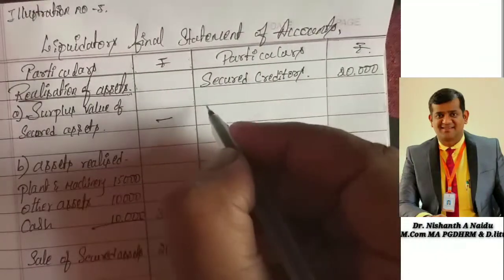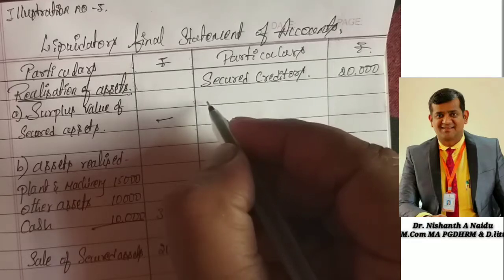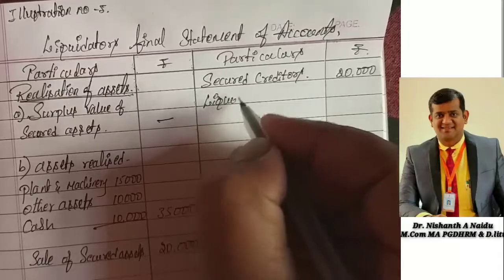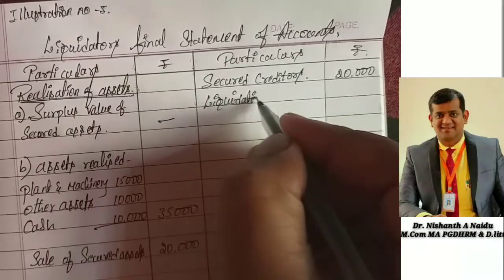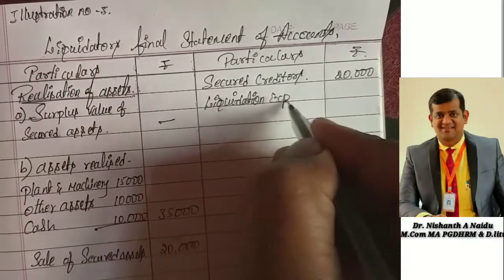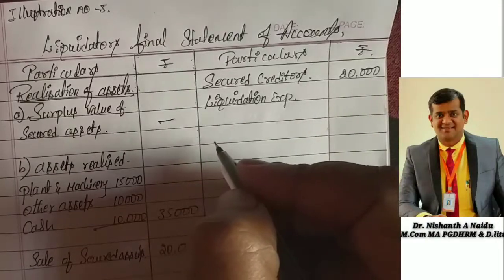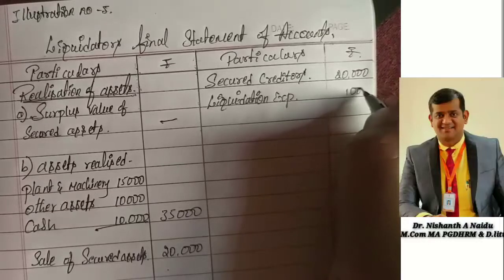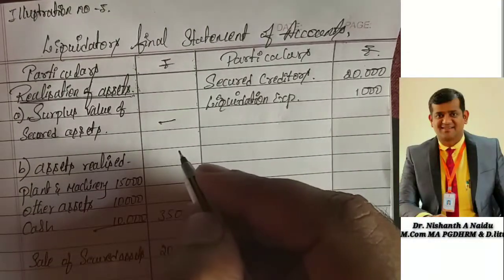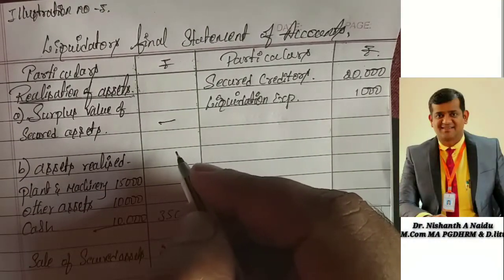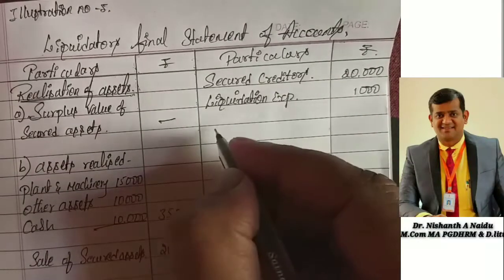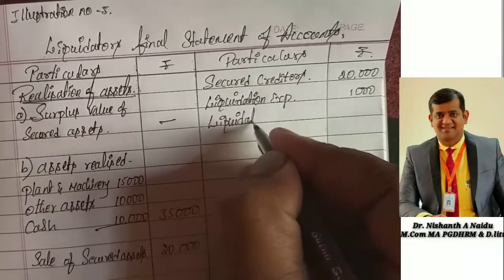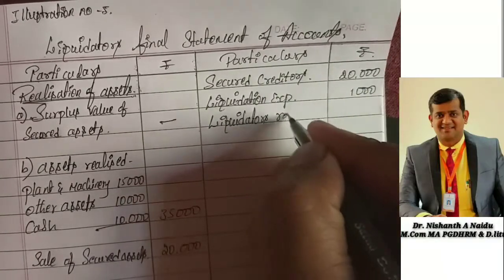Next, immediately what we are supposed to calculate, we should write liquidation expenses, if any. How much liquidation expenses? The expenses on liquidation amounted to 1,000 rupees. So 1,000 I have written. So next is liquidators remuneration.